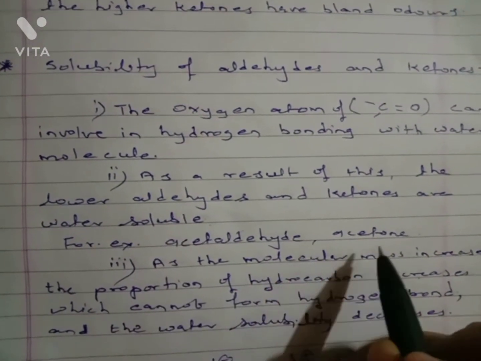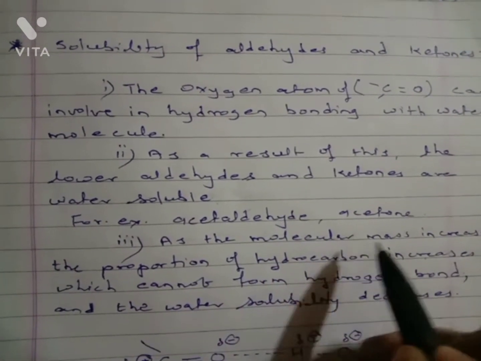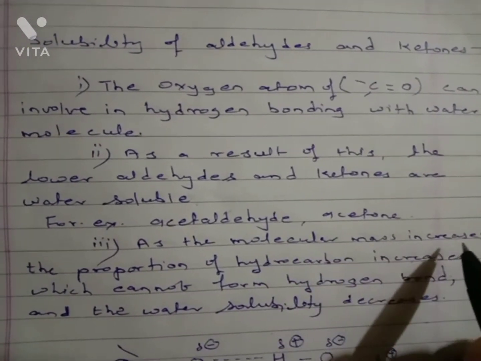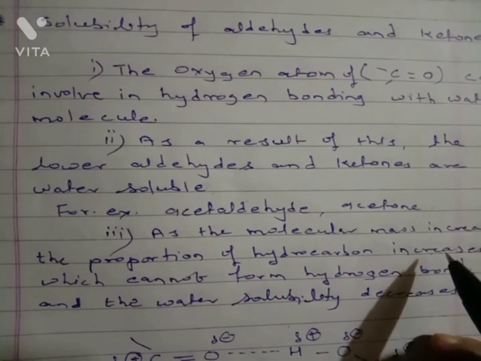Examples are acetaldehyde and acetone. Then as the molecular mass increases, the proportion of hydrocarbon increases.